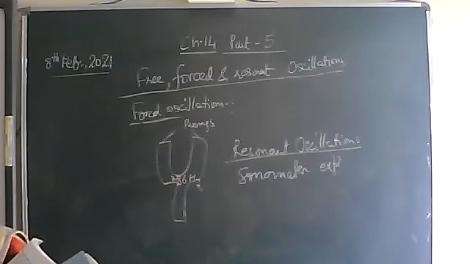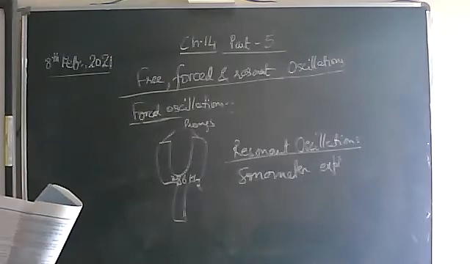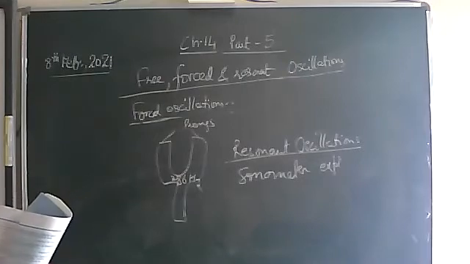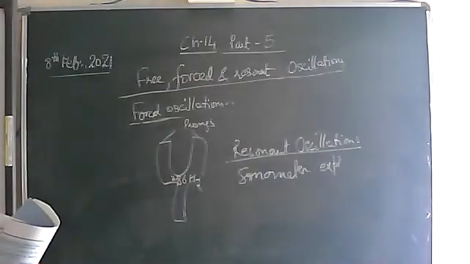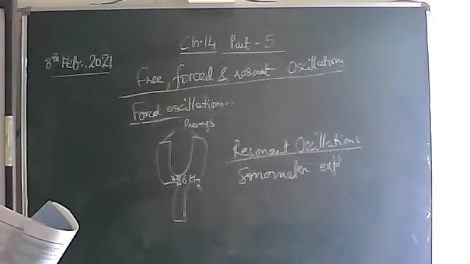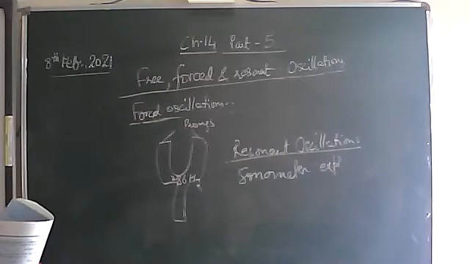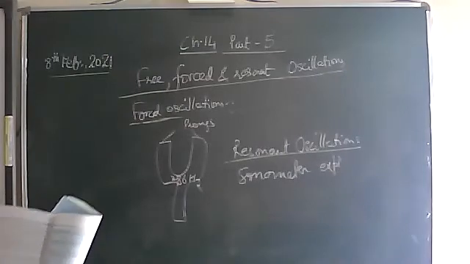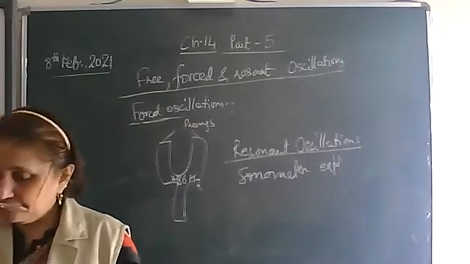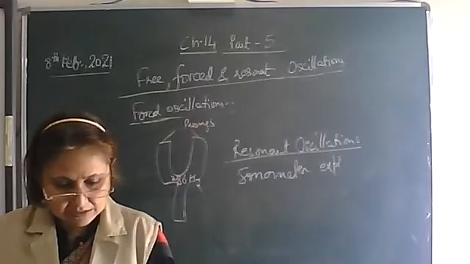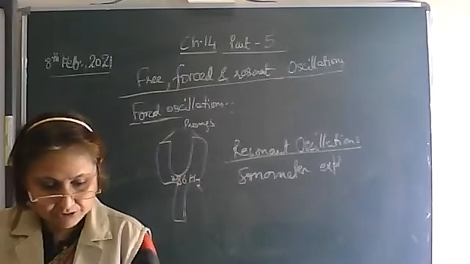Forced oscillations. In 1 also forced oscillations are produced, but the length of the first pendulum is equal to the length of the 4th pendulum. That is, it will vibrate with its natural frequency, but this frequency is given by the 4th pendulum, so it will oscillate with a large amplitude. So what kind of oscillations are produced in 1? Resonant oscillation. A very good example given over here. So you can read it from here only. Whatever is taught in the class, stick to that only. The equations we are not doing over here.